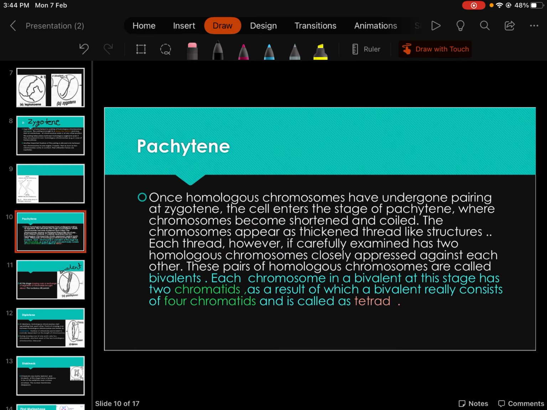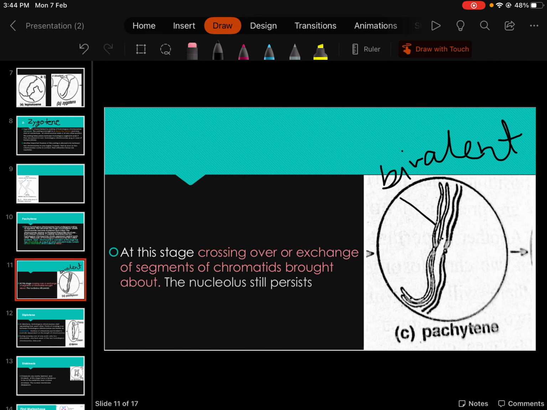Each chromosome in a bivalent at this stage has 2 chromatids, as a result of which a bivalent really consists of 4 chromatids and is called a tetrad. This is called a bivalent. Both the homologous chromosomes form a bivalent, and they will have 4 chromatids, 1, 2, 3 and 4. So a bivalent is made up of 4 chromatids. This is the importance of pachytene.